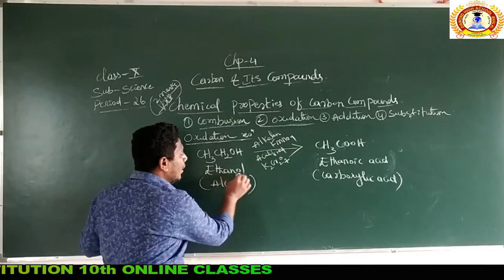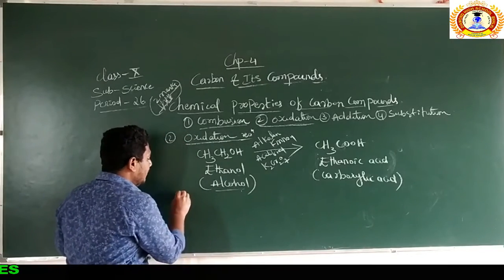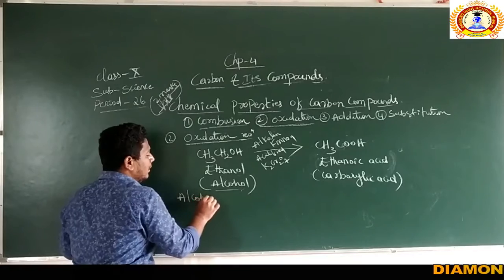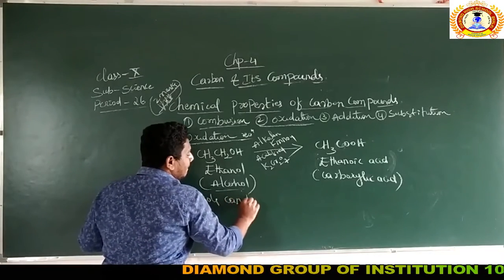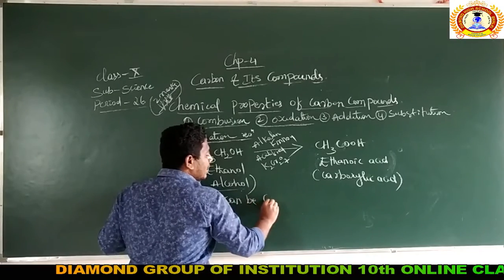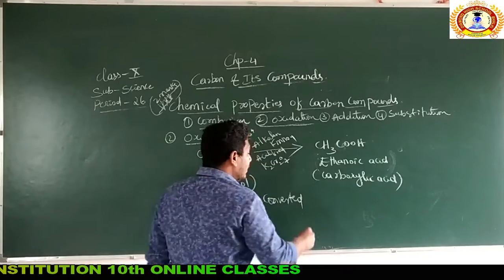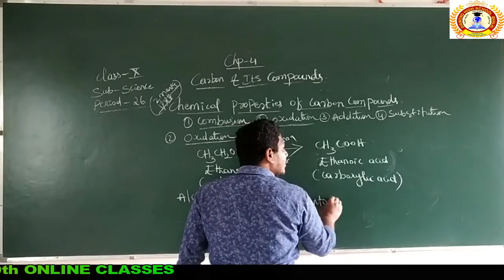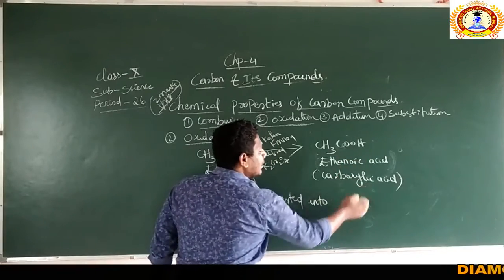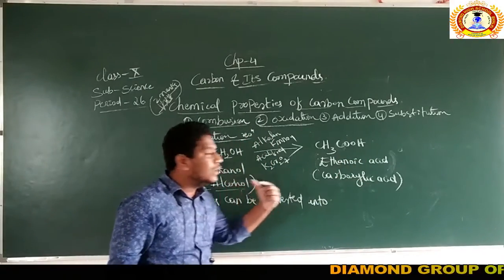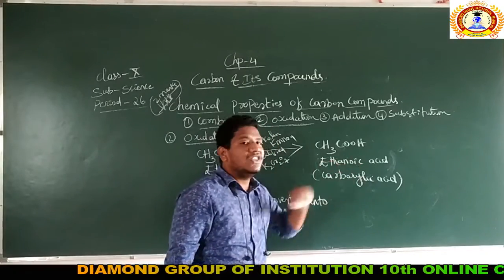See here, ethanol. What is ethanol? Ethanol is an alcohol. Let's repeat with me. Alcohols can be converted into what? If you are using alcohol, you have to use carboxylic acid. If you are using ethanol, you have to use ethanoic acid.